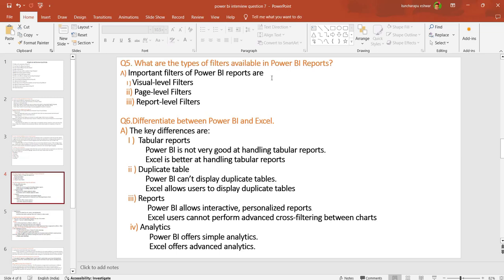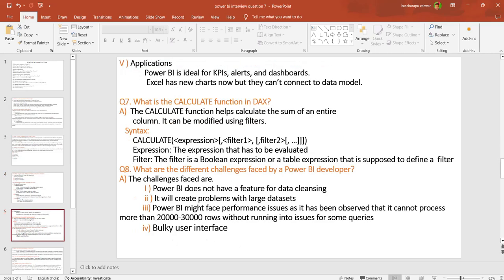And reports: Power BI allows interactive, personalized reports, while Excel can connect and perform advanced cross filtering between the charts. Analyzing: Power BI offers similar analysis, while Excel offers advanced analysis. That is how Power BI and MS Excel differ. And one more point, applications also. Power BI is ideal for adding KPIs to the dashboard. Excel has new charts now, but it cannot connect to the data model.